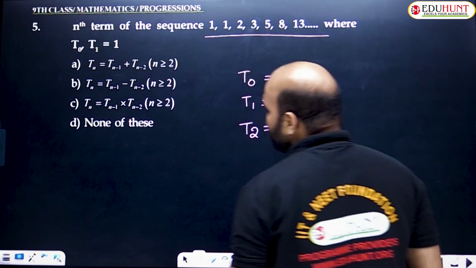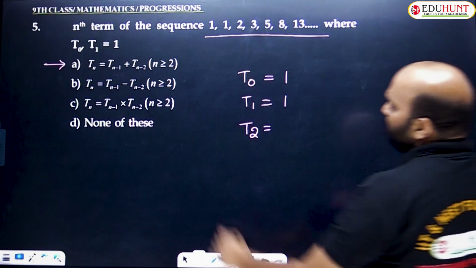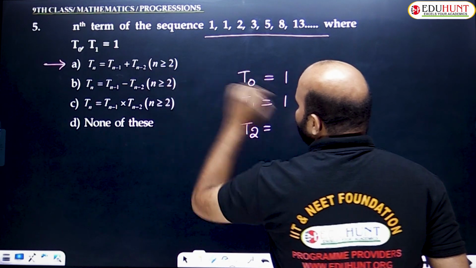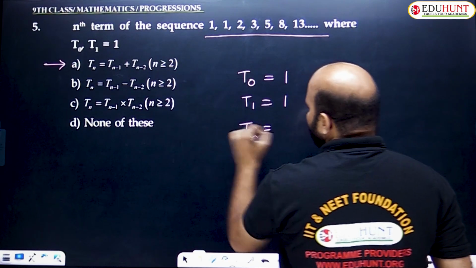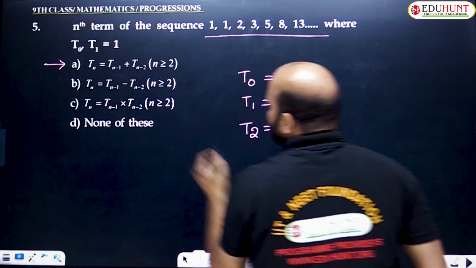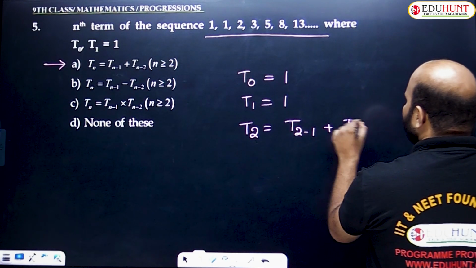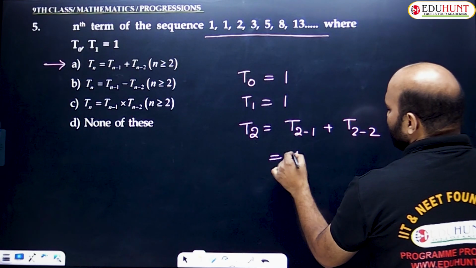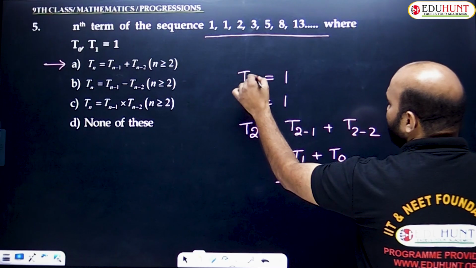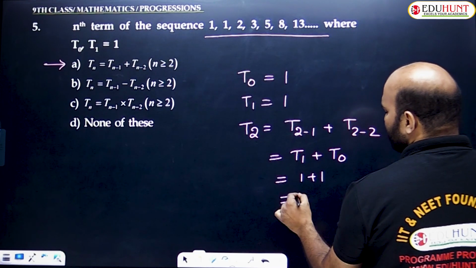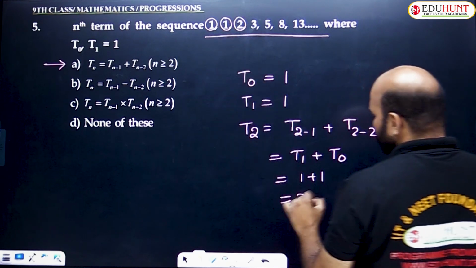Through option verification. First I take option A: Tn equals Tn minus 1 plus Tn minus 2, where n is greater than or equal to 2. So take T2, n equals 2. Substituting 2 in that equation, we get Tn minus 1, nothing but 2 minus 1, plus Tn minus 2, nothing but 2 minus 2. It can be written as T1 plus T0, already given as 1, so 1 plus 1 equals 2. So the third term should be 2. The first two terms are given as 1, 1, so the third term 2 is satisfied.